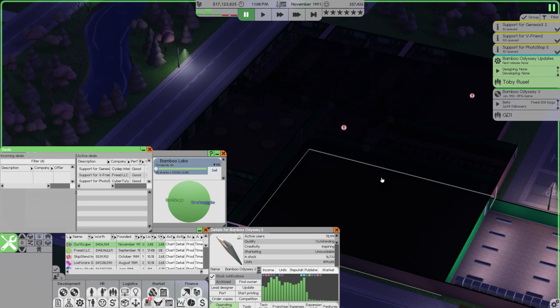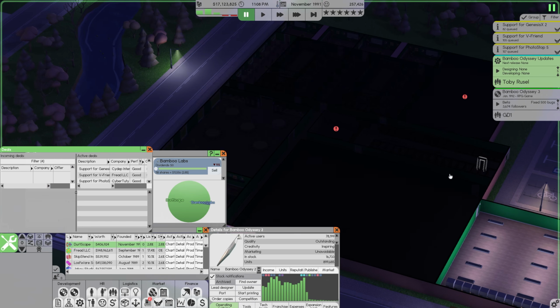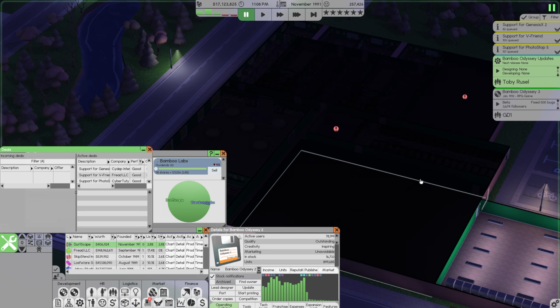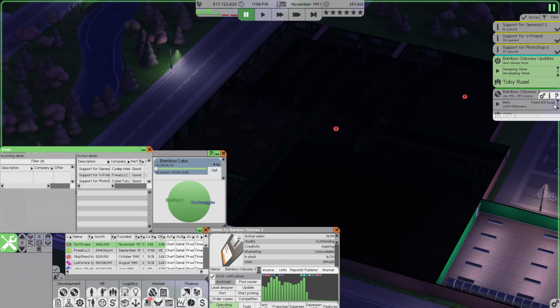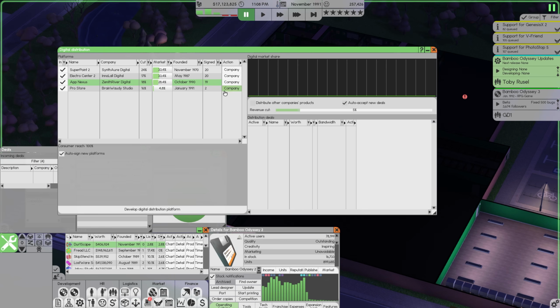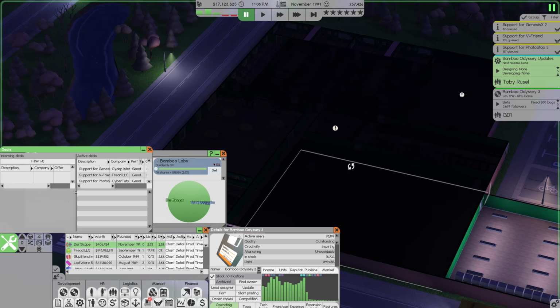All right, it is almost the end of November in 1991, and I feel like at this stage of the game, the internet is slowly trying to become a thing. And with that in mind, I'm kind of interested in setting up some digital distribution. You can see we currently have 4 competitors in that field, but we've fixed 500 bugs on Bamboo Odyssey 3. Honestly, I don't think they're going to get much more in terms of bug fixing done on that. So we are going to assign our Bamboo Odyssey 3 GD1 team the task of setting up some digital distribution.